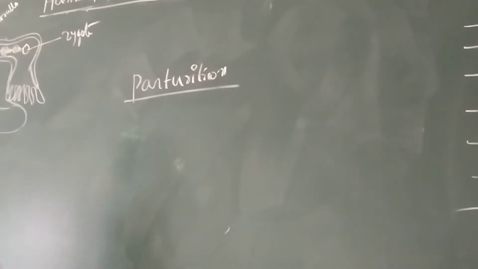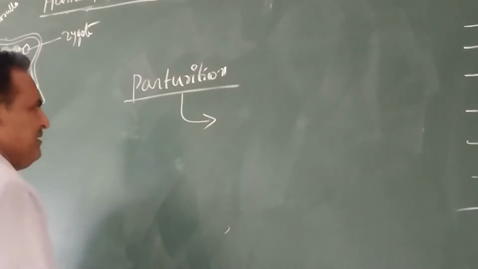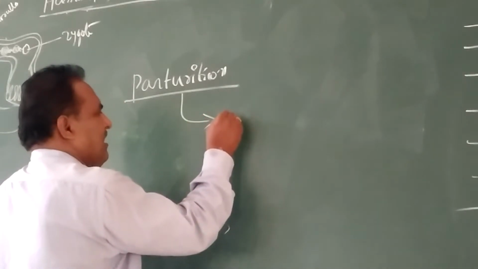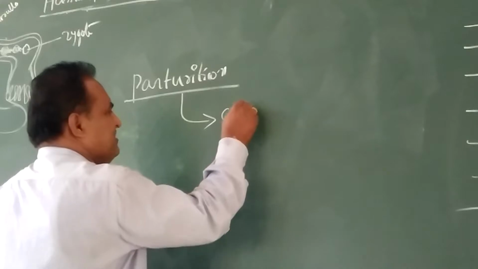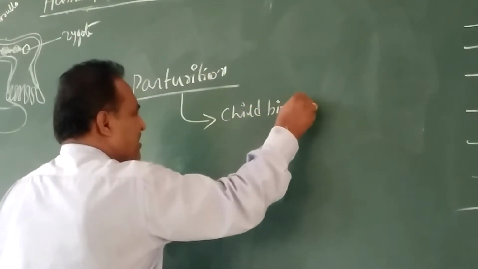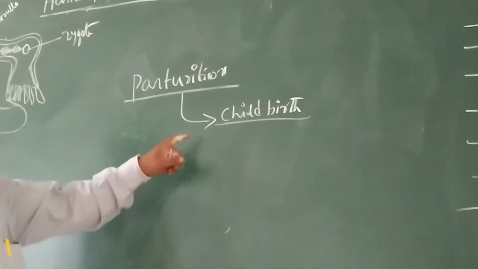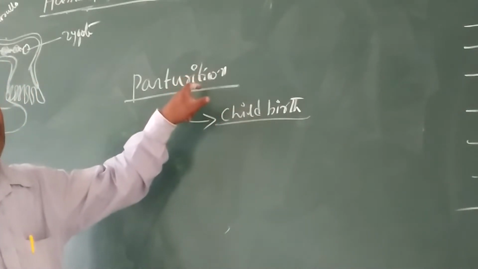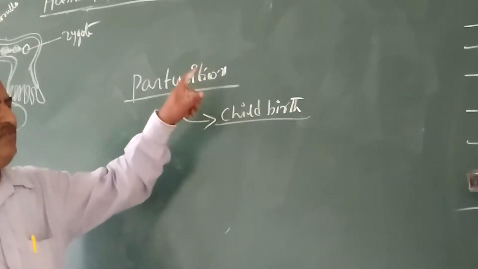Next, parturition. Parturition is the process commonly called childbirth, or delivery of the baby, the delivery of the fetus.